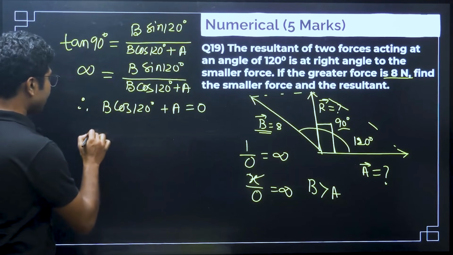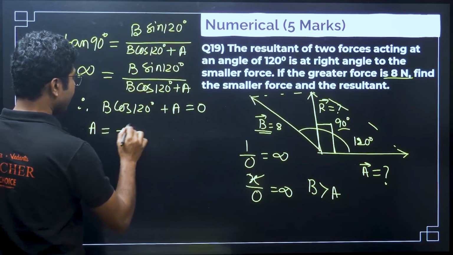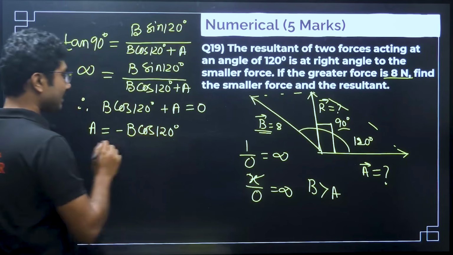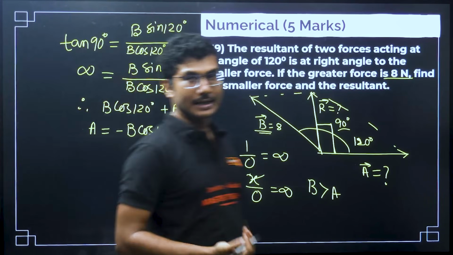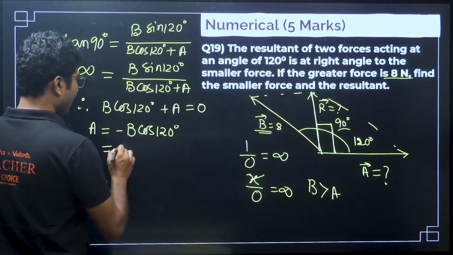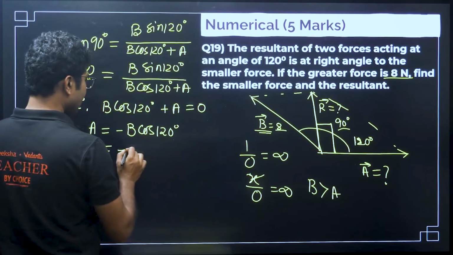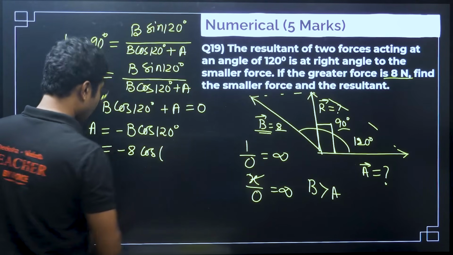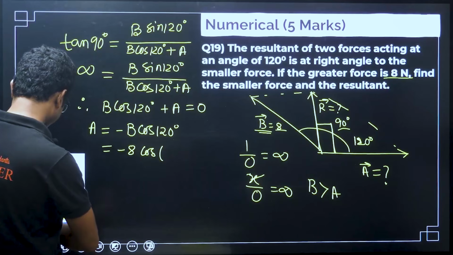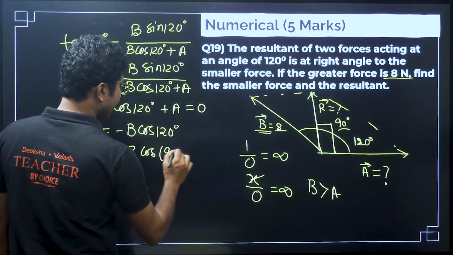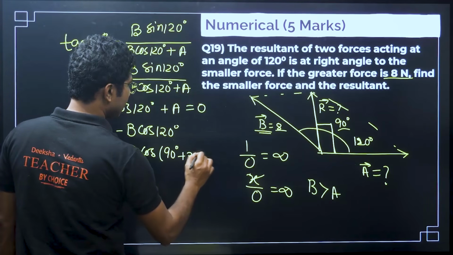So, A must be equal to minus B cos 120 degrees. Now, what is the value of cos 120 degrees? That is the main problem here. So, minus B, the value given is 8, so 8 into cos 90 degrees plus 30 degrees.